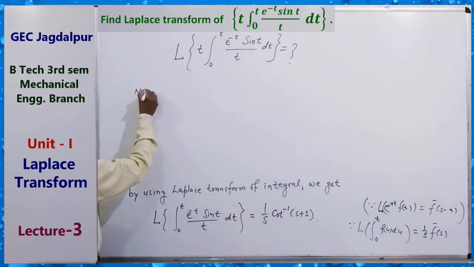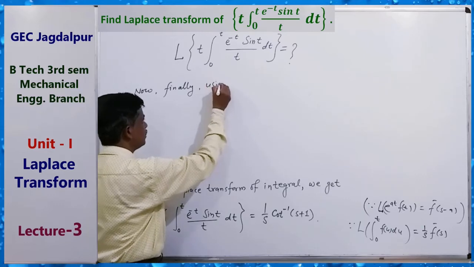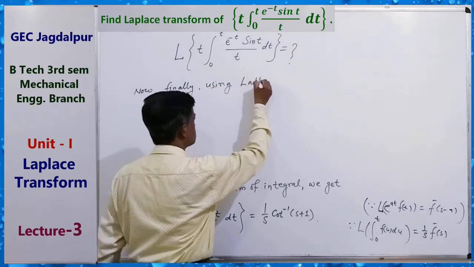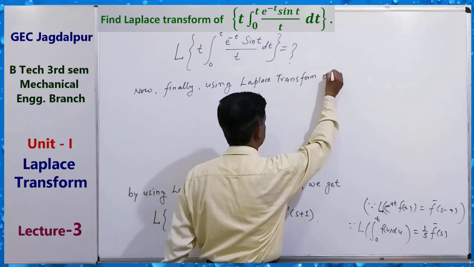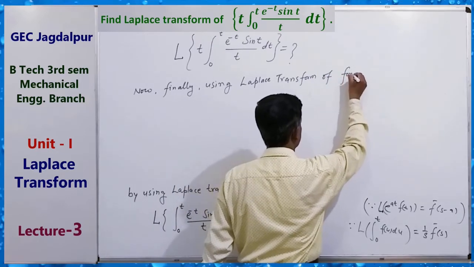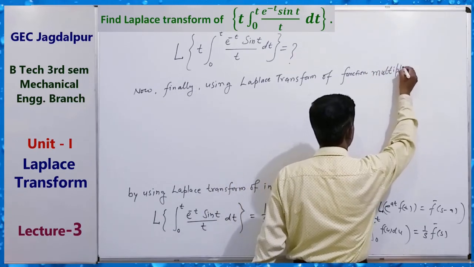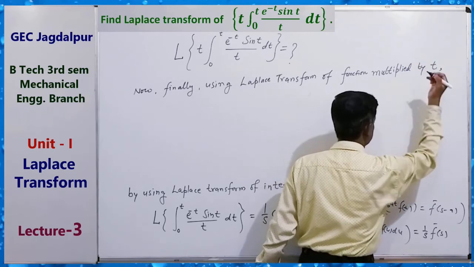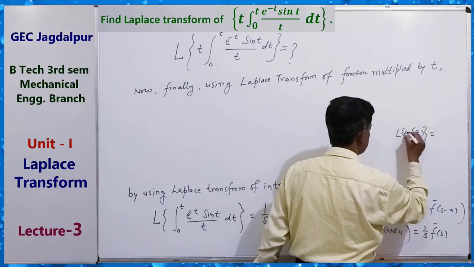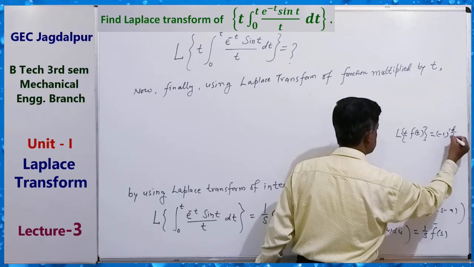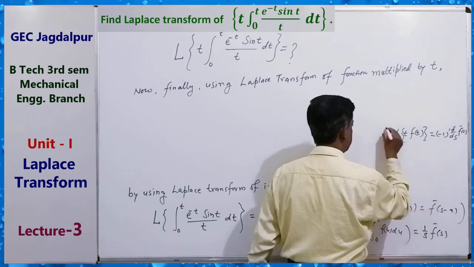Finally, using the Laplace transform of a function multiplied by t, that is L of t f(t) equals minus 1 to the power 1 d by ds of f bar s. This is the property.